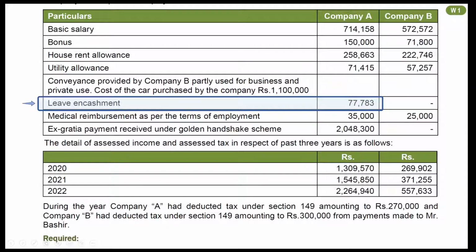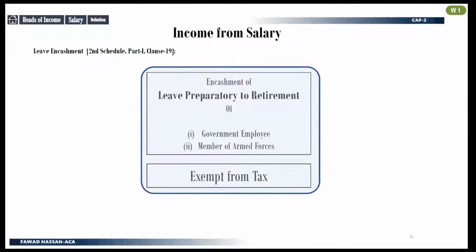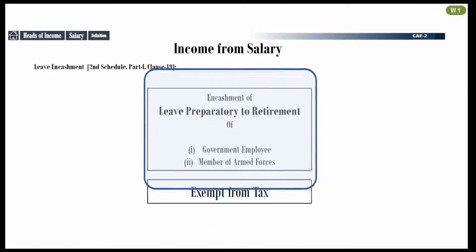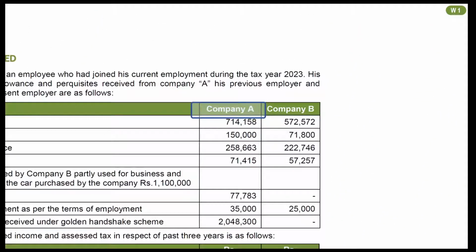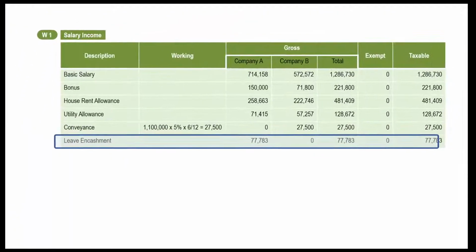Recall notes slide. Only encashment of LPR of government employee or member of armed forces is exempt from tax. All other leave encashments are taxable. Here leave encashment has been given by Company A. Mention the amount as taxable income in your working.